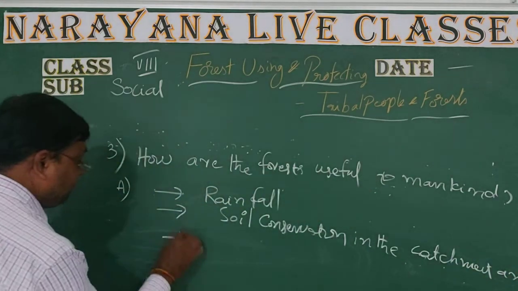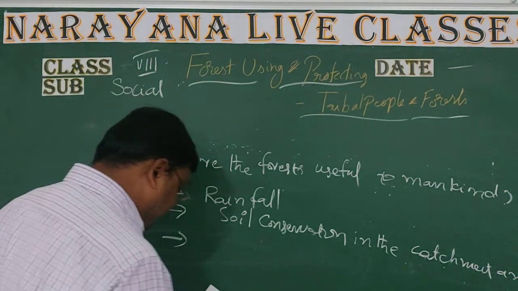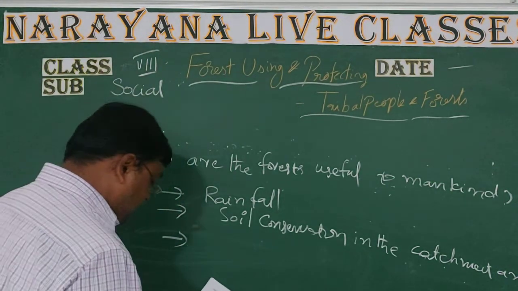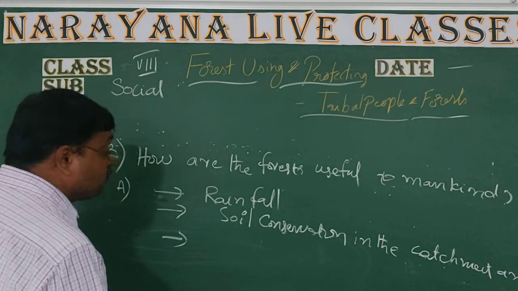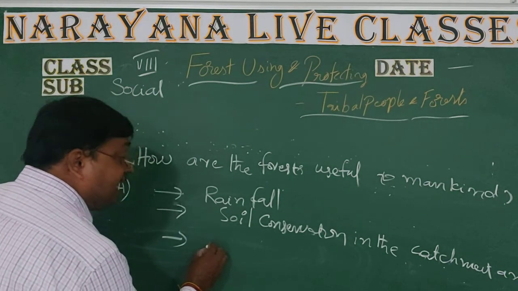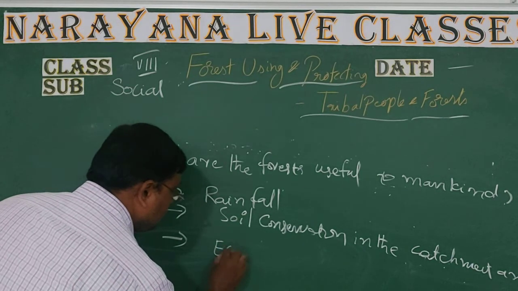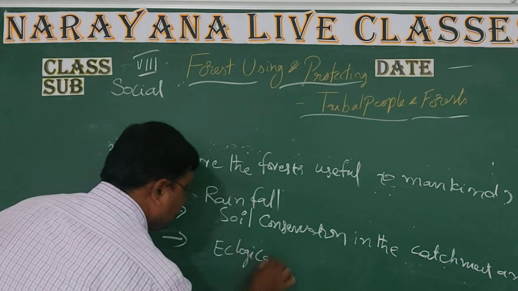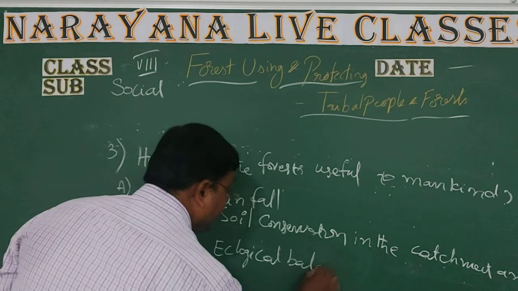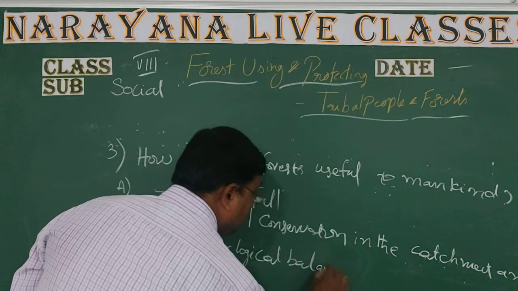Catchment area. And then third one is that it is very useful for us, ecological balance. It is very useful for ecological balance.